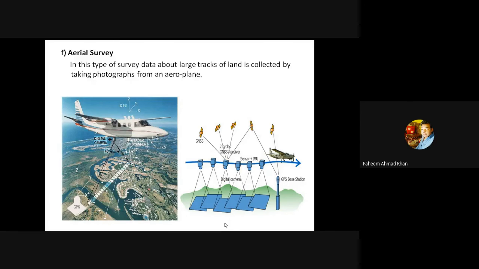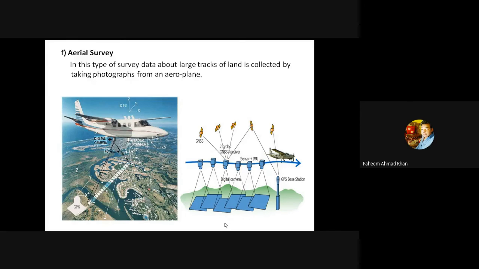Now in the figure you can see a digital camera has been mounted on the base of the aeroplane. It will keep on clicking photos with the help of computer. It is a computer generated software which defines the time period after which the photos will have to be clicked.